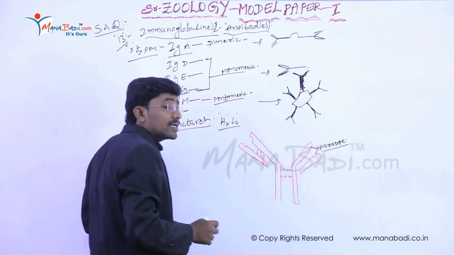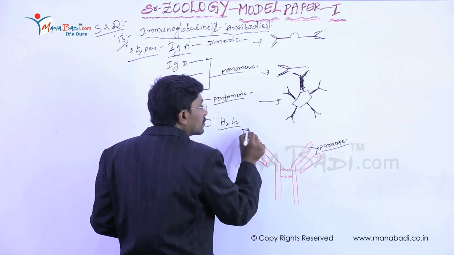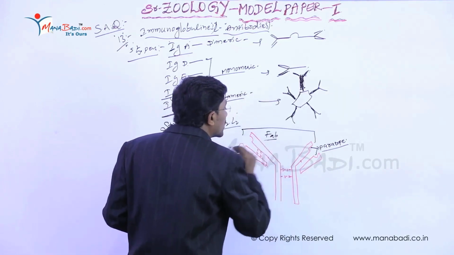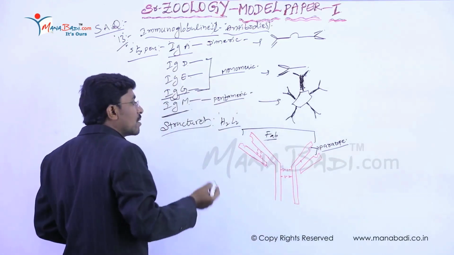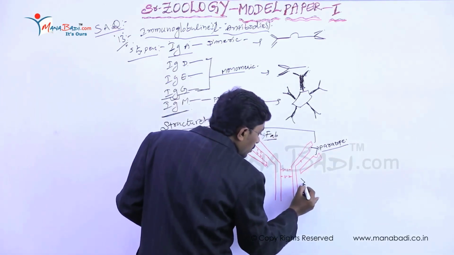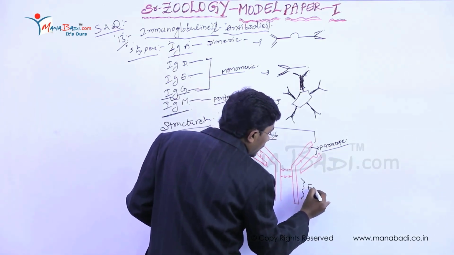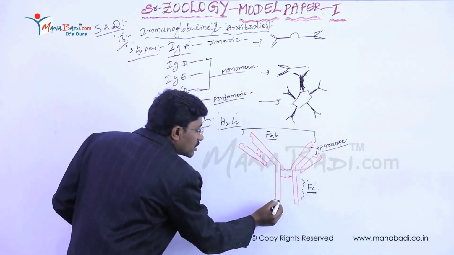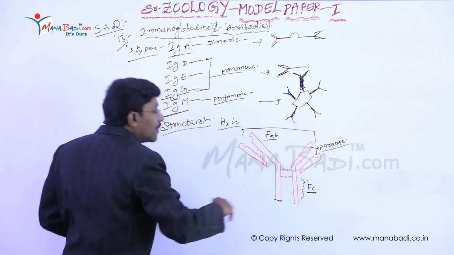Epitope means the antigen structure. This region is called FAB, meaning fragment antigen binding site. This is called FC, meaning fragment crystallizable. It attaches to the surface of the cell.